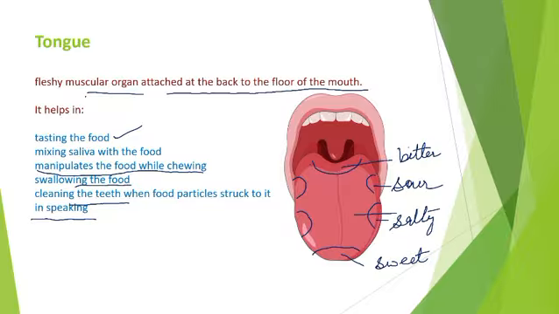How? When we speak any word, our tongue touches the roof of the mouth, right? And whenever we speak another word, the tongue opens outside or sticks. So it is helpful in speaking also. That's why it plays an important role.